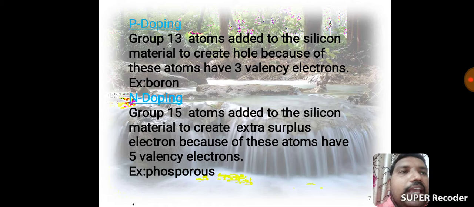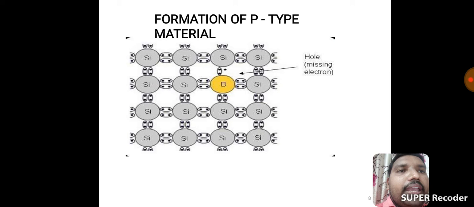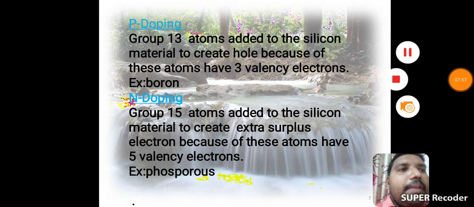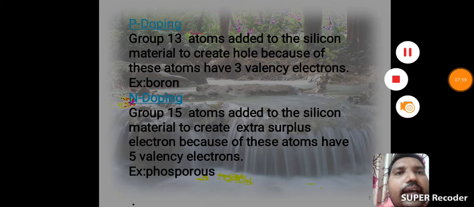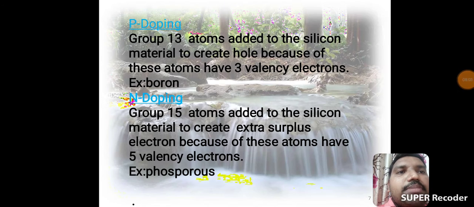First of all, see what is P doping. In P doping, group 13 atoms are added to the silicon material to create holes, because these atoms have 3 valency electrons.